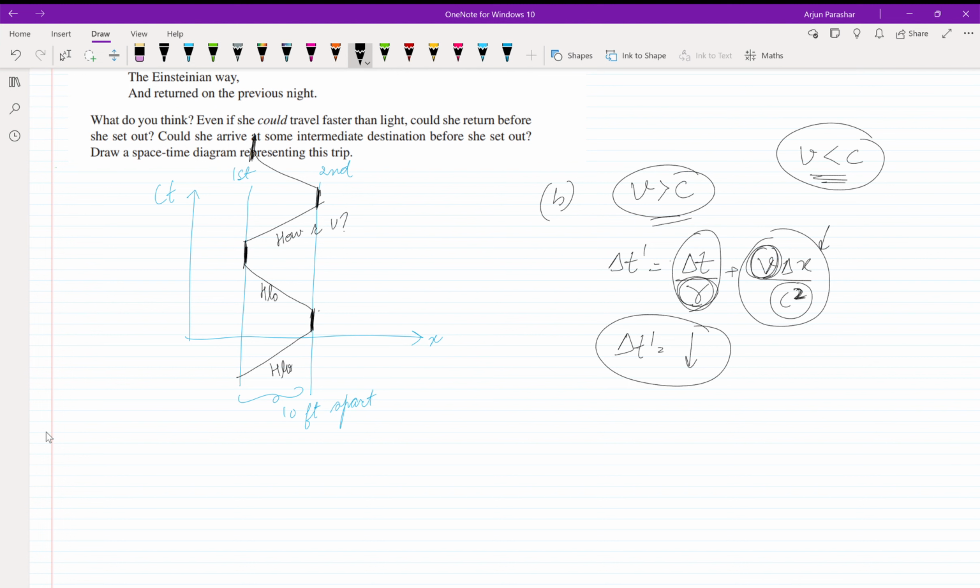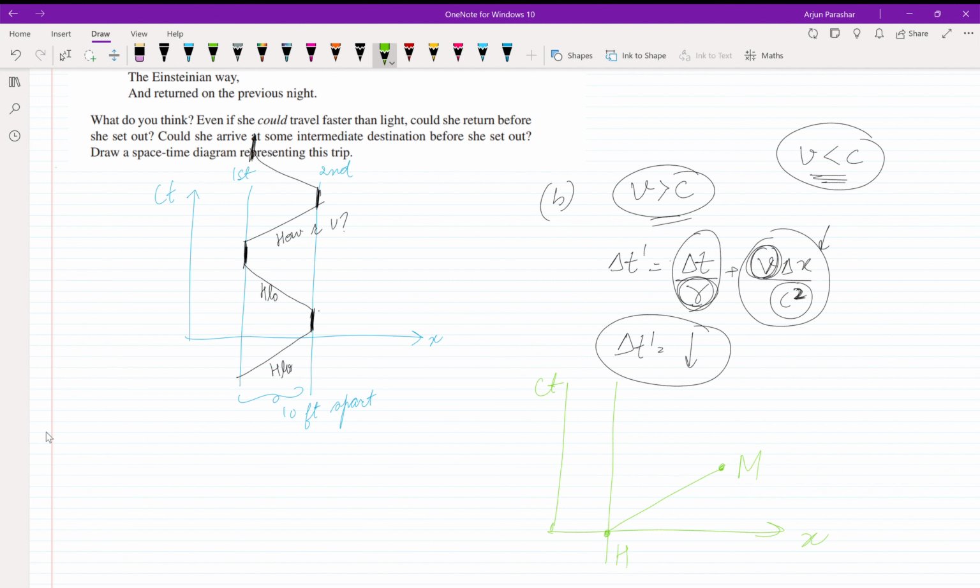Then he's saying draw the space-time diagram representing the trip. So suppose this is time and this is space, and this is suppose the world line when she starts from rest from her home. Suppose this is H. So she starts from here. She went somewhere. Suppose she went to the market. Then again she is returning.